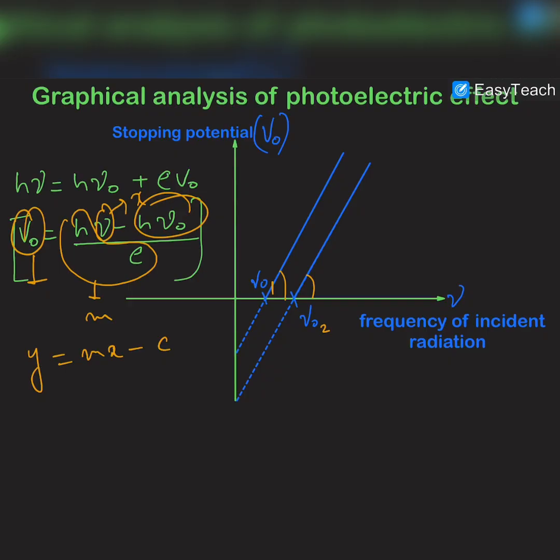So now this was a complete explanation of Einstein for the photoelectric effect, and I think now you would not have any query or any conceptual doubt in this photoelectric effect chapter. And in the next video I'll be bringing level 1, and in the video after that will be the level 2 problems of photoelectric effect.